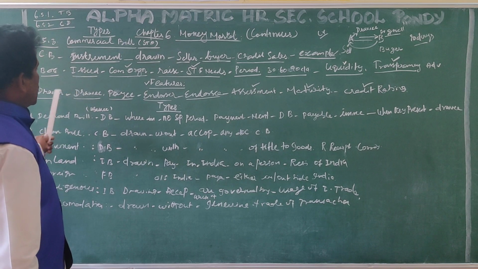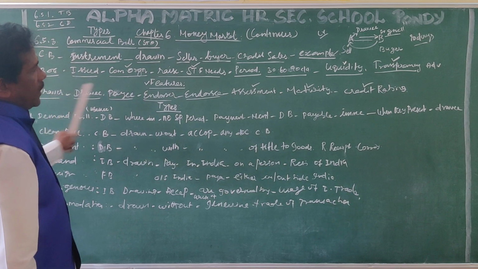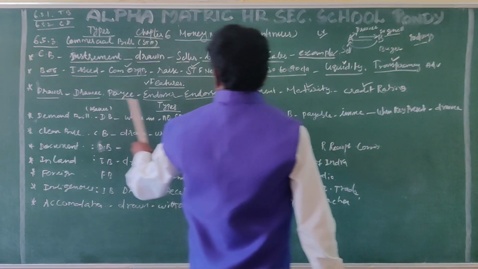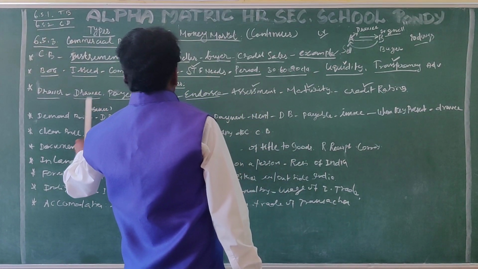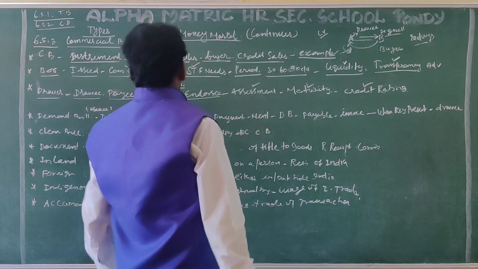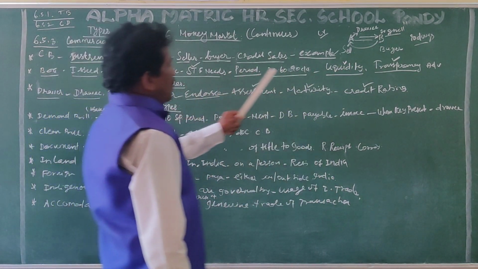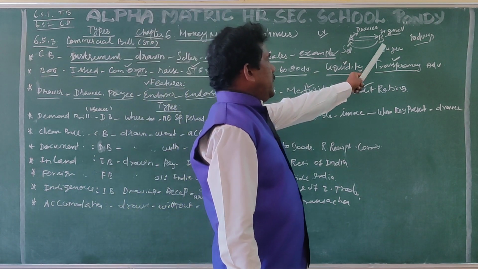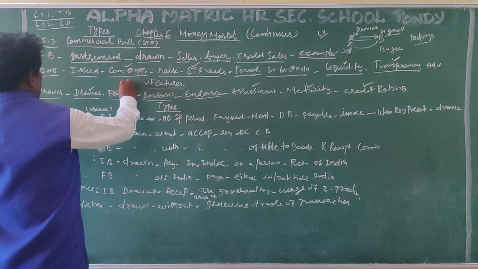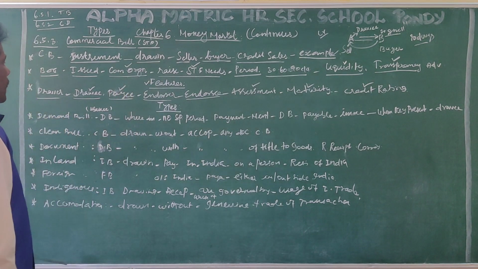Drawer means one who draws the bill. In our example, the seller is the drawer, and the drawee is the acceptor. B is the acceptor. The payee means the one who has to pay, that means B is the payee. The drawee and the payee are the same.